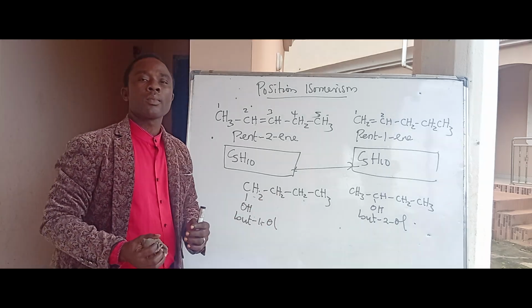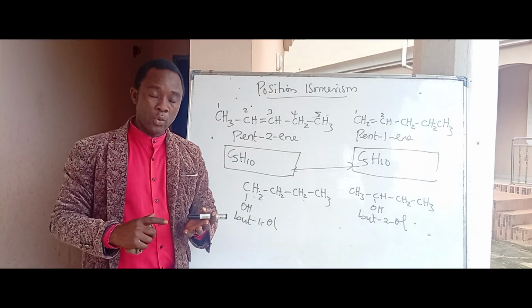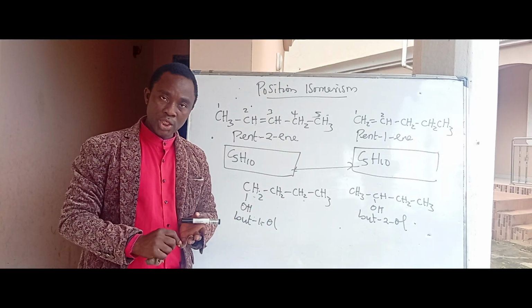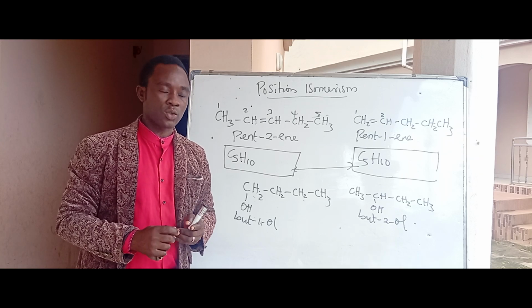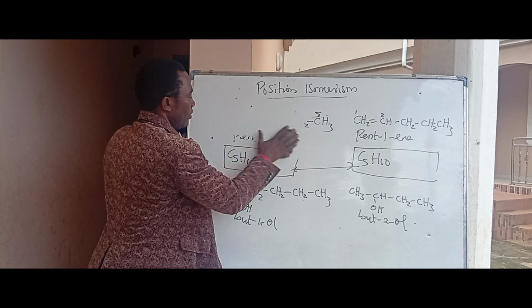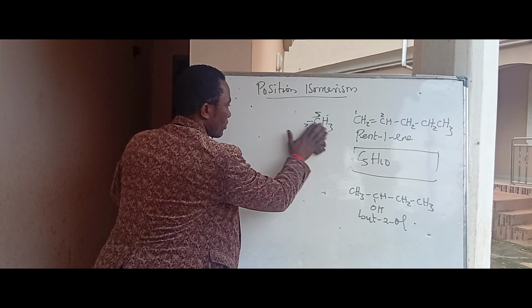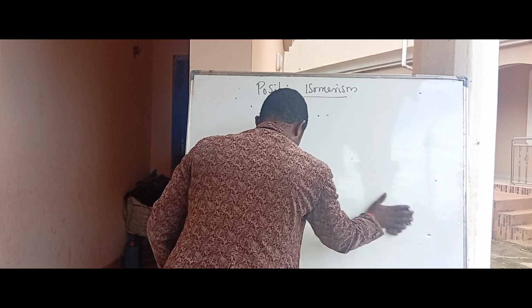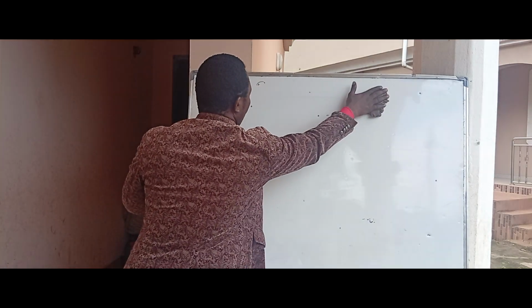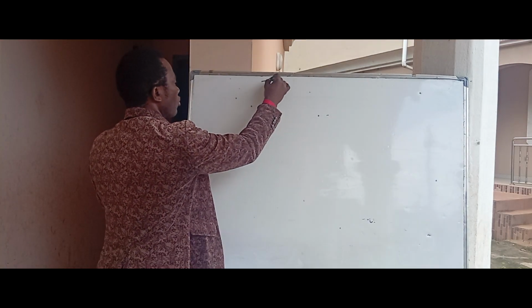So, in structural isomerism, we have explained chain isomerism, functional group isomerism, and position isomerism. The last type of structural isomerism is what we call tautomerism. So we go to tautomerism.